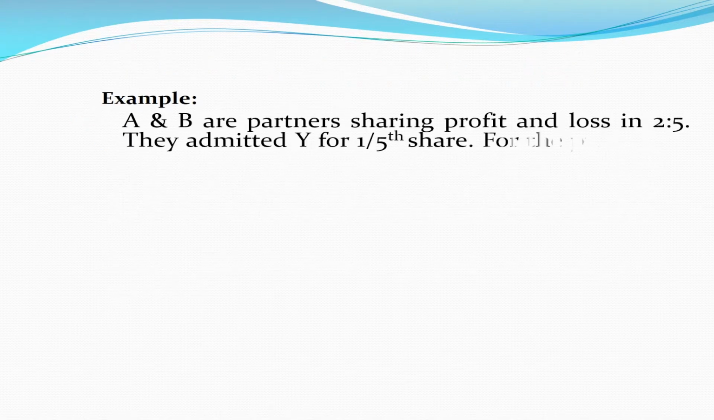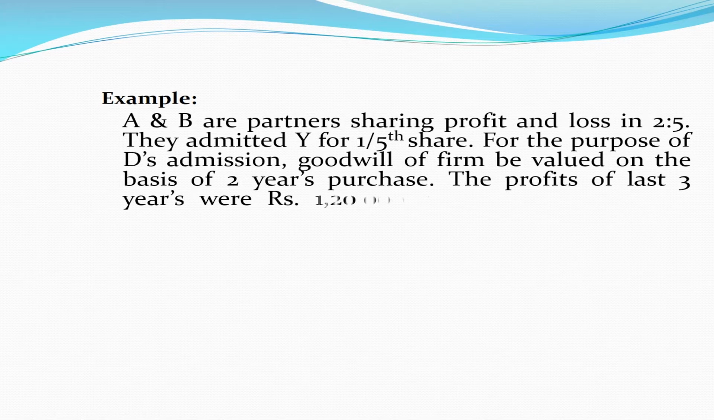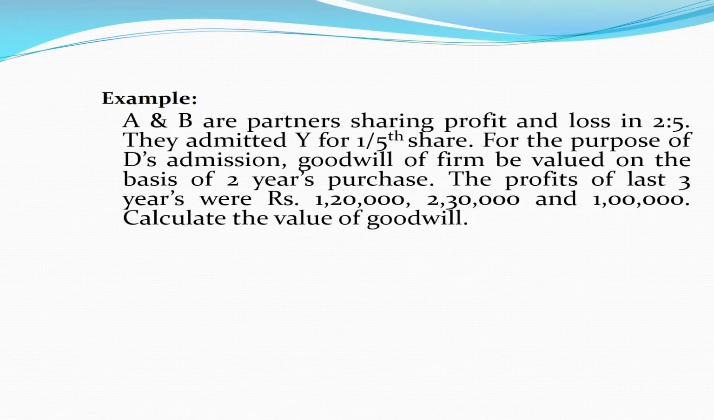For example, A and B are partners sharing profit and losses in the ratio 2:5. They admitted Y for 1/5 share. For the purpose of Y's admission, goodwill of the firm will be valued on the basis of 2 years purchase. The profits of the last 3 years were $1,20,000, $2,30,000 and $1,00,000. Calculate the value of goodwill.